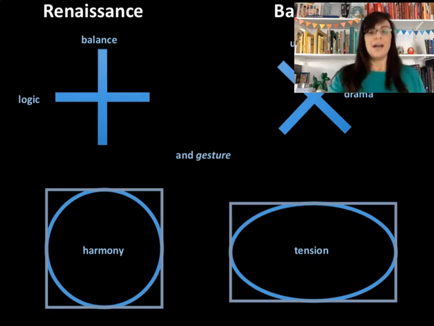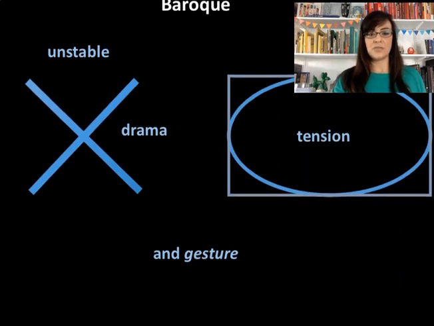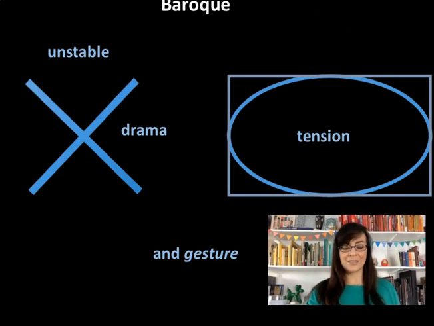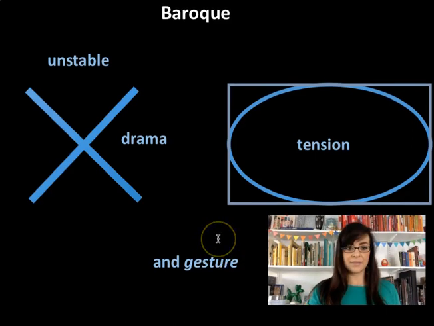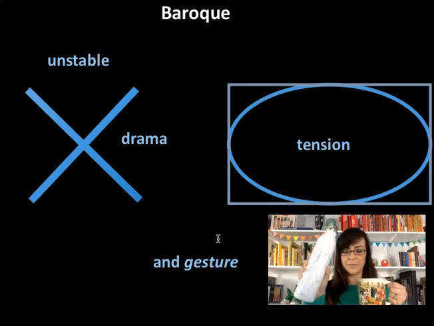So, what do I mean by the Baroque having this sense of instability, drama, or tension, diagonal lines? All right, so let me get my props. My props are a water bottle and a mug. Now, with a sense of drama or instability with diagonal lines, think about this water bottle and imagine I'm going to be pouring myself a cup of water.